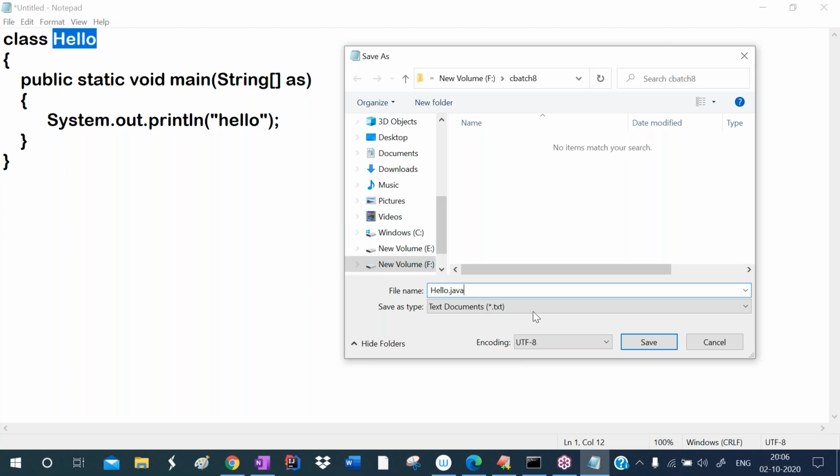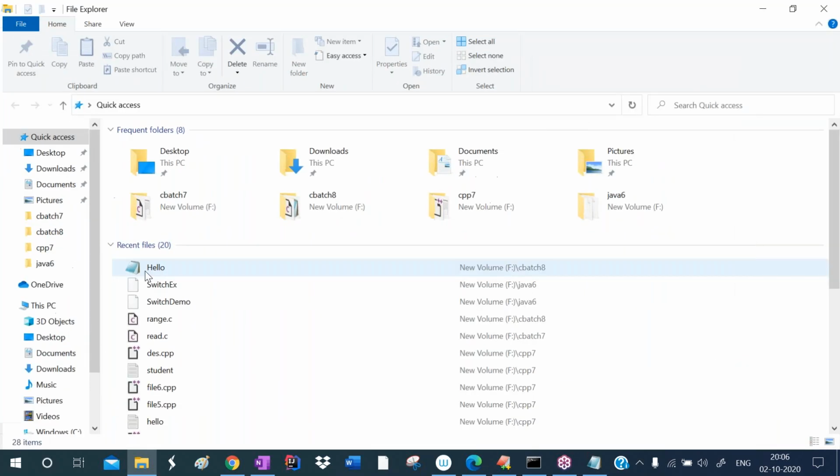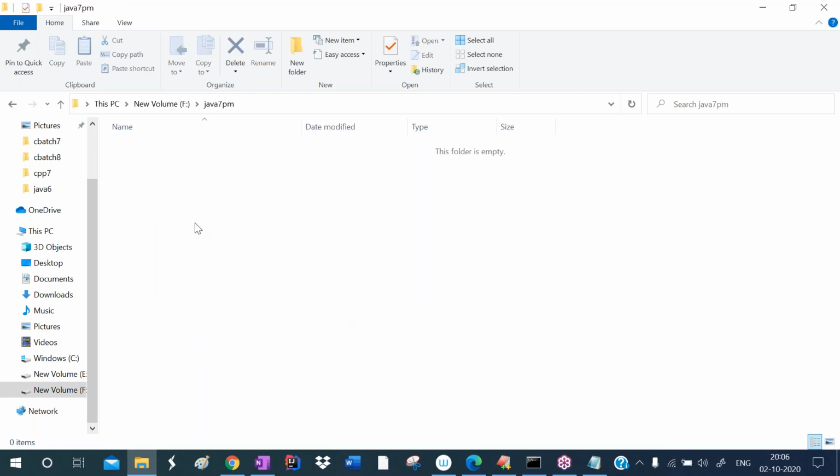Observe carefully here. The source code file is created. In the F drive, I'm opening Explorer. Just now we created our folder Java 7 p.m. I'm opening this one.